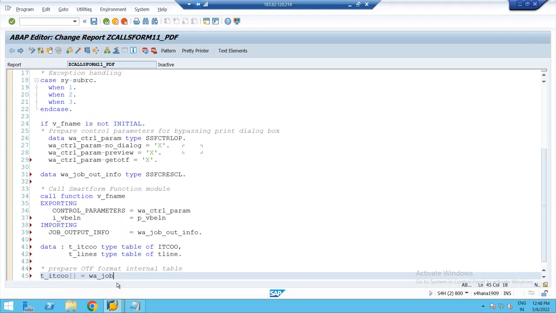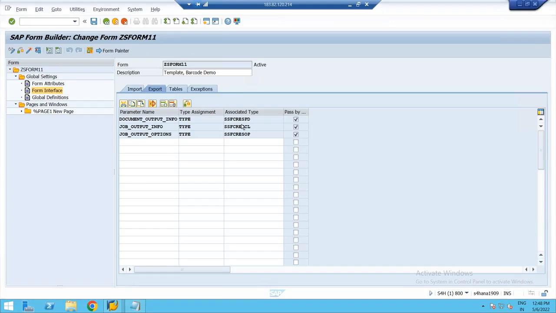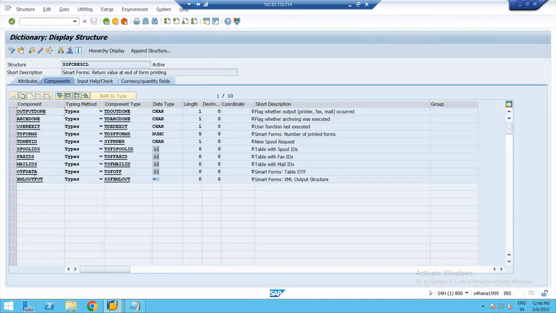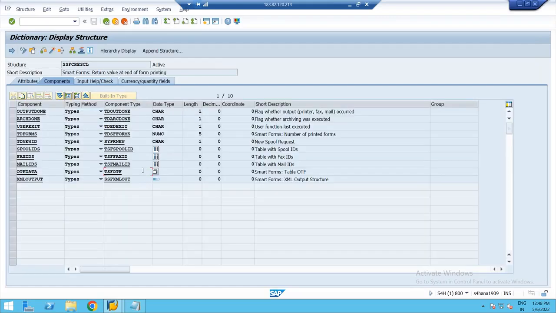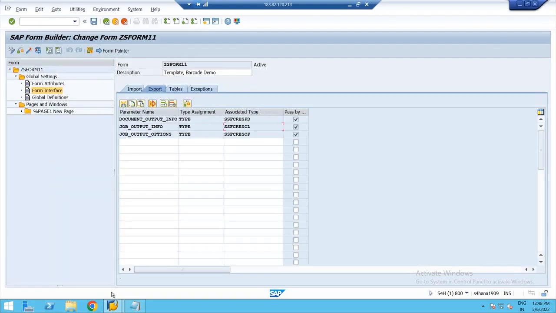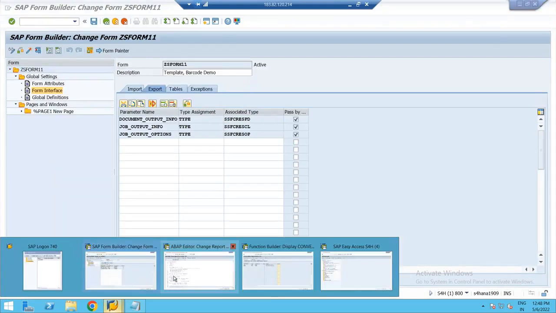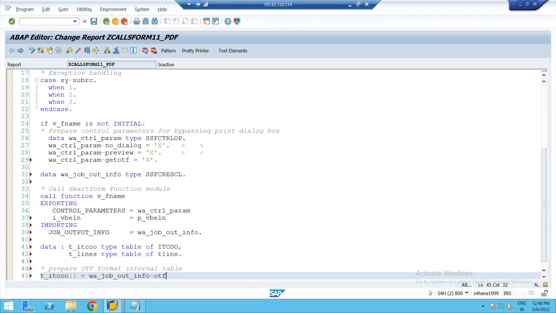W underscore job underscore out underscore info hyphen. In this, what is the field I need to refer? OTF data, which has the same structure, ITCW OTF data, which is basically an internal table type. So here I'll say OTF data. That's it. So I prepared the internal table.